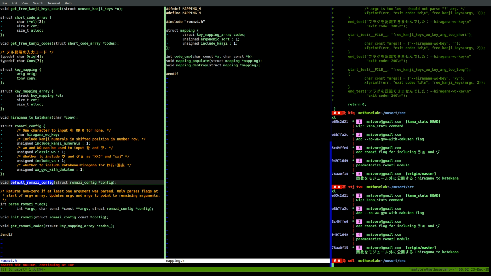So we only really need this default idea when we're parsing flags. But then this can be called automatically as soon as we parse the first flag. We don't have to make the caller use this explicitly and remember to use it correctly.